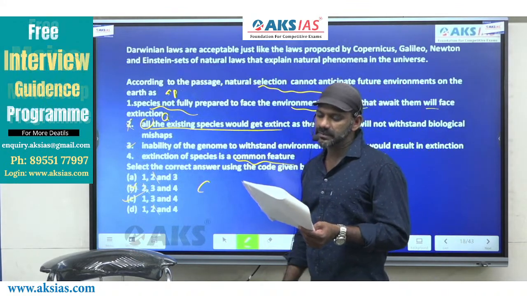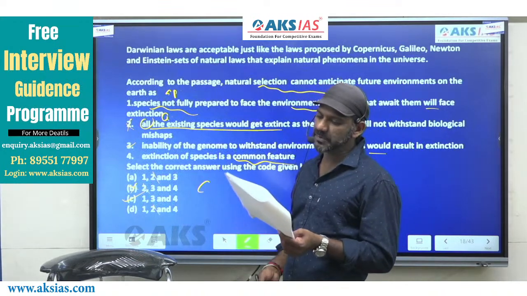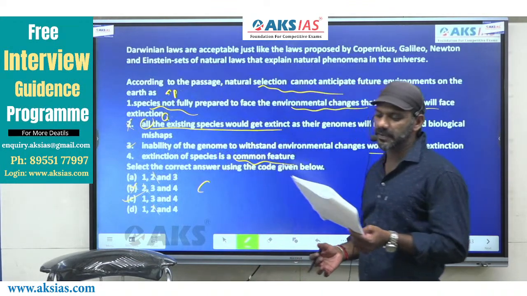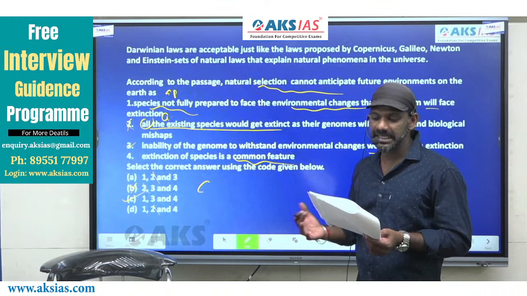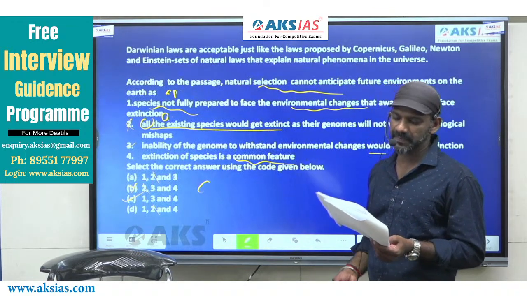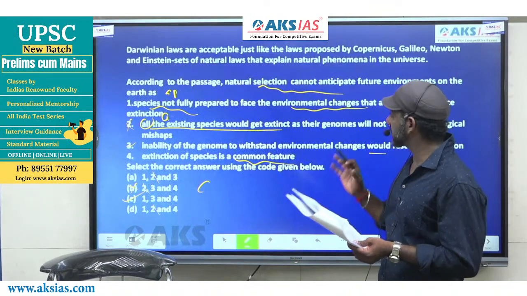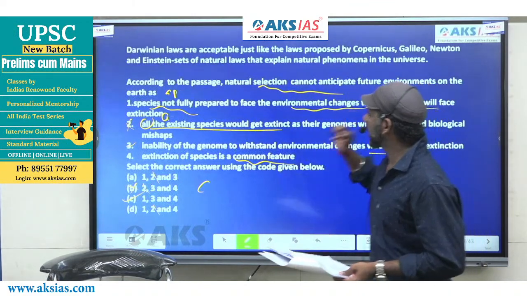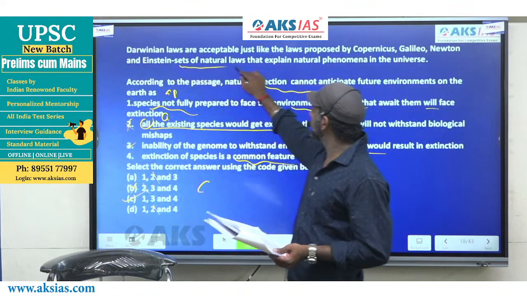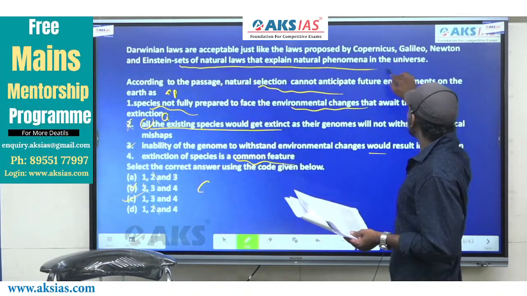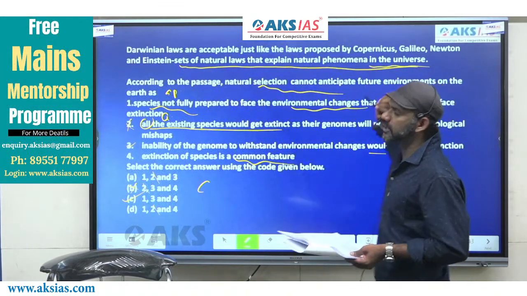Darwinian laws are acceptable, just like the laws proposed by Copernicus, Galileo, Newton, and Einstein. Sets of natural laws that explain, that means Darwin's laws are sets of natural laws that explain natural phenomena in the universe.